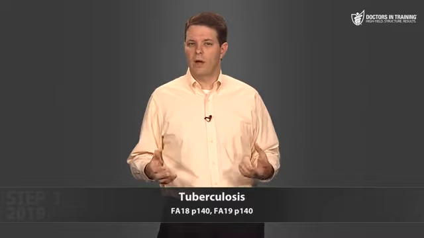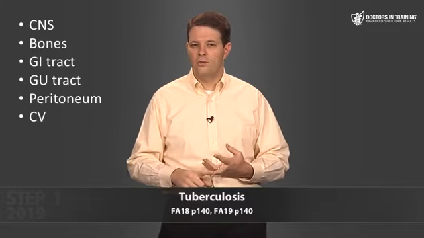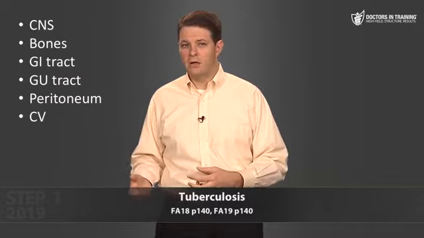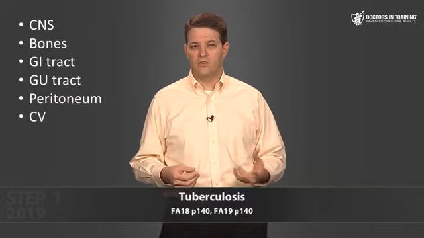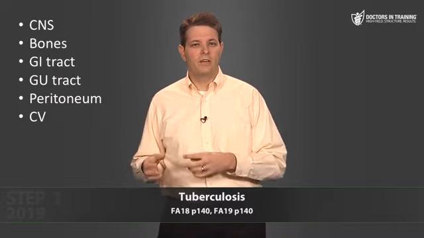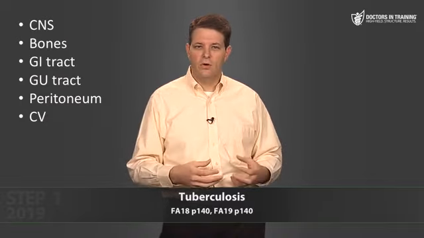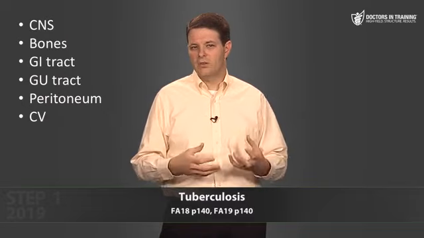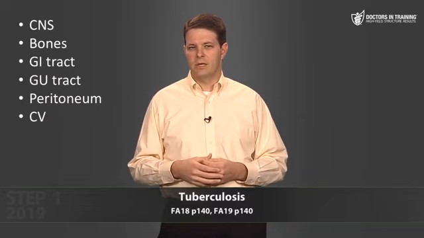TB that reactivates outside the lungs can show up really almost anywhere, kind of like we saw with initial progressive dissemination. TB can disseminate hematogenously during primary infection, so it can show up in the CNS, the bones, the GI tract, the GU tract, the peritoneum, the cardiovascular system, you name it, TB can be there. So patients with risk factors for TB exposure that present with prolonged fever or weird, difficult to diagnose clinical syndromes, think about TB as a possibility.